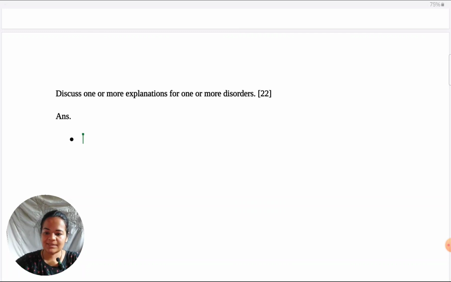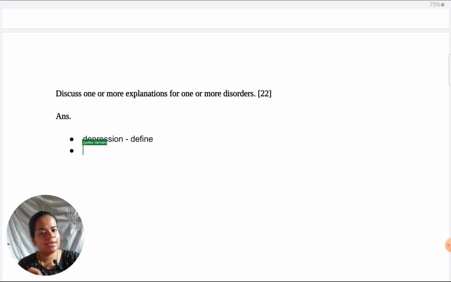So, first I would, because they've said one or more disorders, I would clarify that I'm taking only one disorder, which is depression, and I would define it. As simple as it's the mood disorder characterized by intensely low mood with physical symptoms like lack of desire to eat, sleep, so forth. So, one line definition I would give.